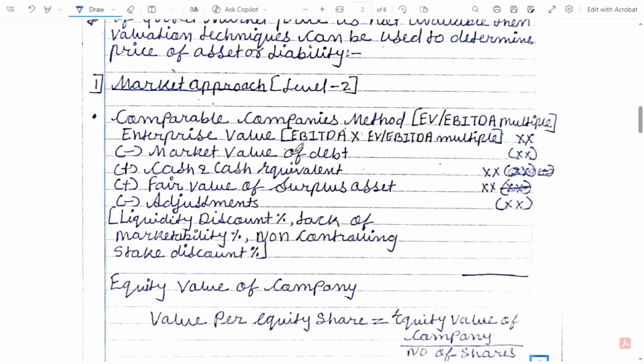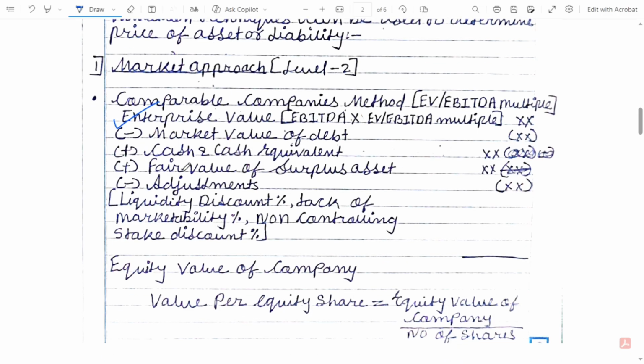By taking EBITDA and the enterprise value multiple, we derive enterprise value. Enterprise value includes both assets and liabilities, because if today I want to purchase any entity, I have to purchase that entity's assets and also its liabilities.